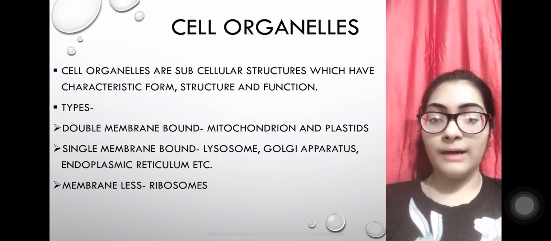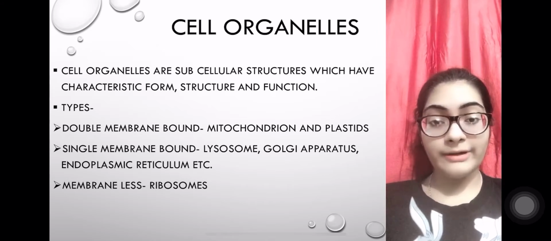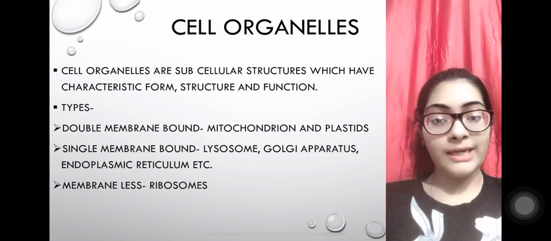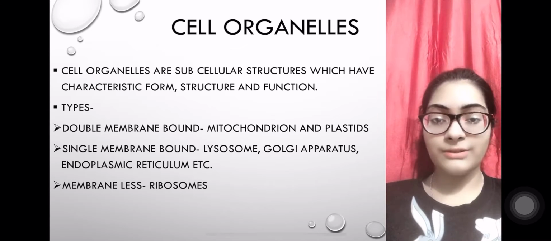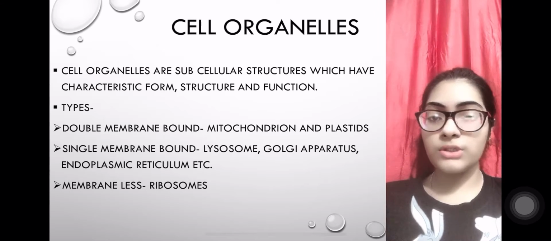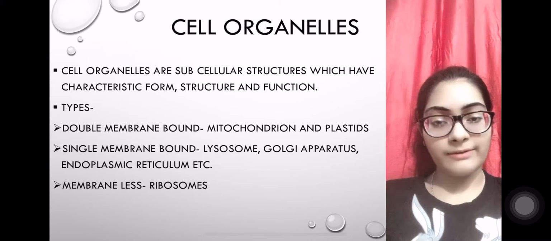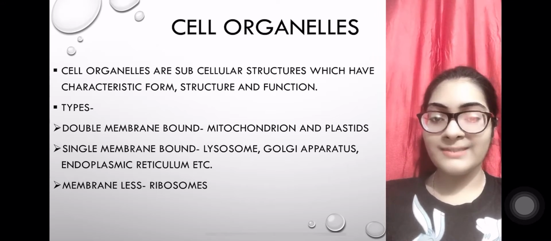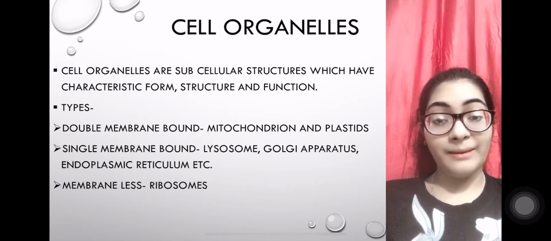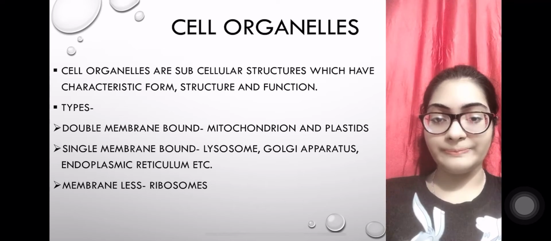Double membrane bound are mitochondria and plastids. If you remember, in the previous lectures we have discussed all of this through a video. Single membrane bound are most of the organelles like Golgi apparatus, endoplasmic reticulum, lysosomes, etc. And membraneless structures are ribosomes, if you remember.